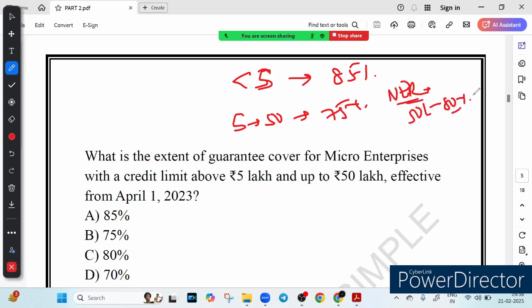Also remember, in the northeast region, from 50 lakh to 500 lakh it is 75%, because as the amount increases, guarantee cover decreases. That is the key point. So I hope this makes your concept crystal clear.